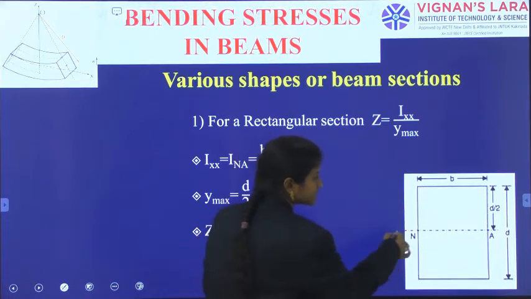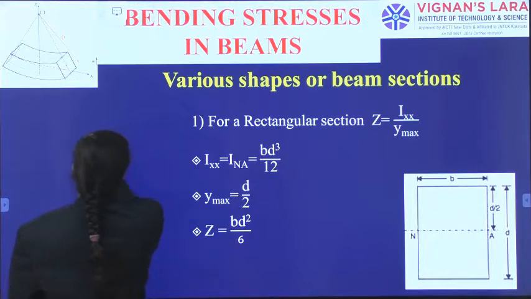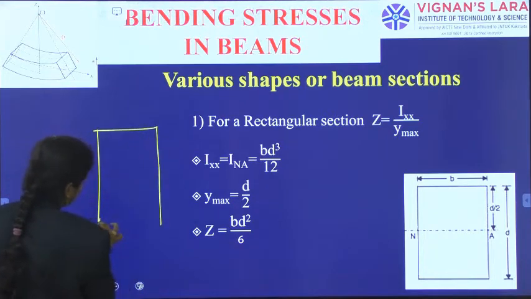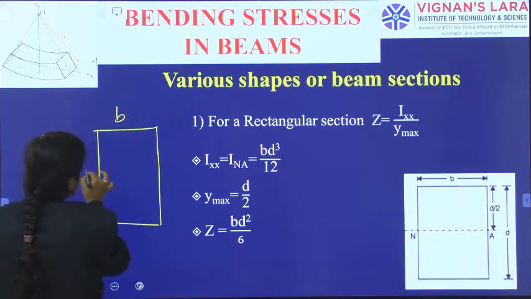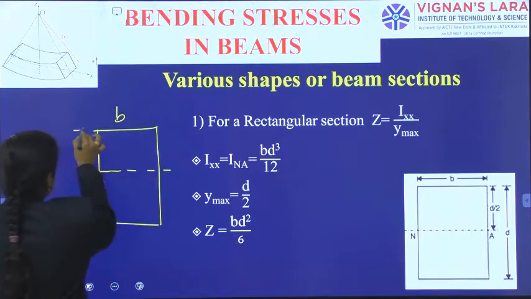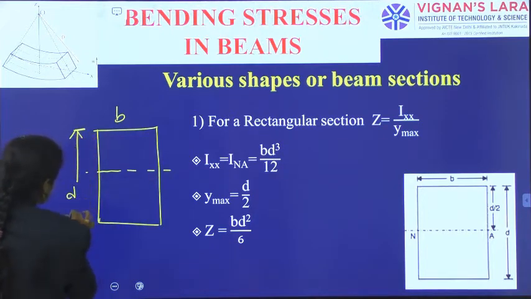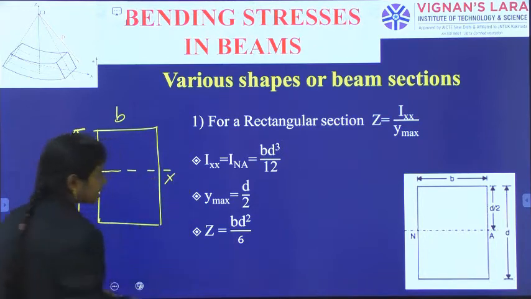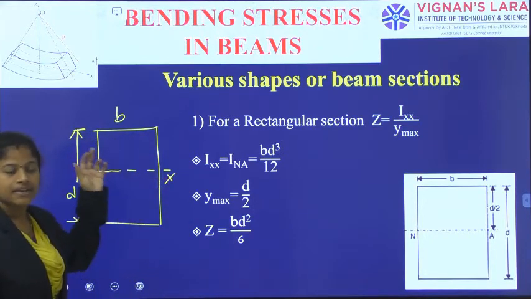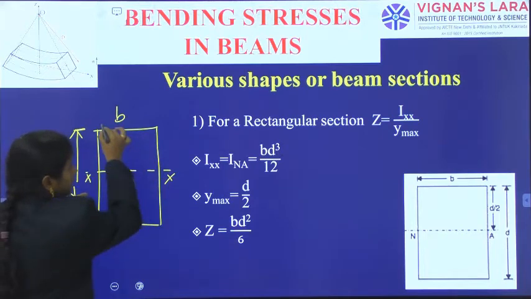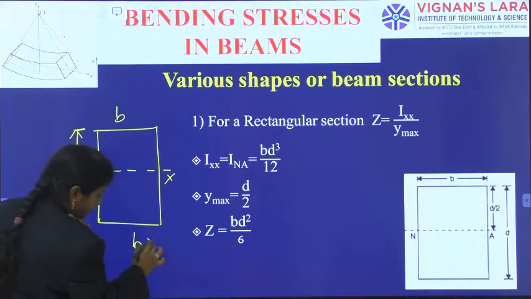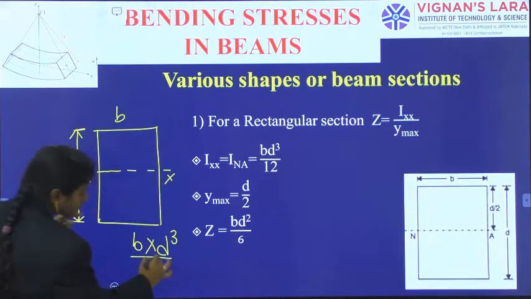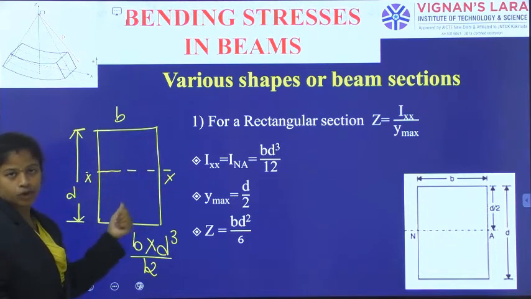So, this was b and this was d, and this is the xx axis. Ixx is equal to, what is the dimension parallel to this axis? That is b. And what is the perpendicular dimension? d. So b d cube by 12 is the moment of inertia about this axis.